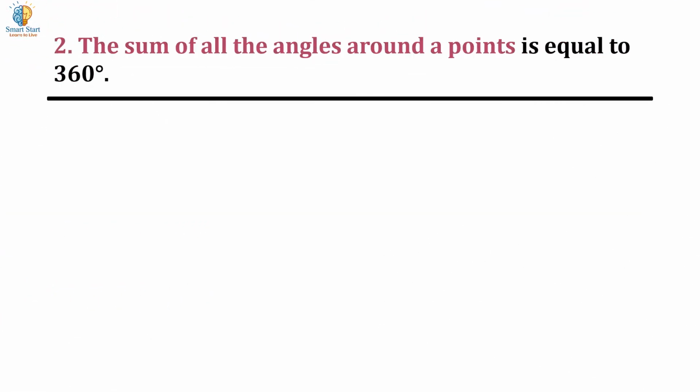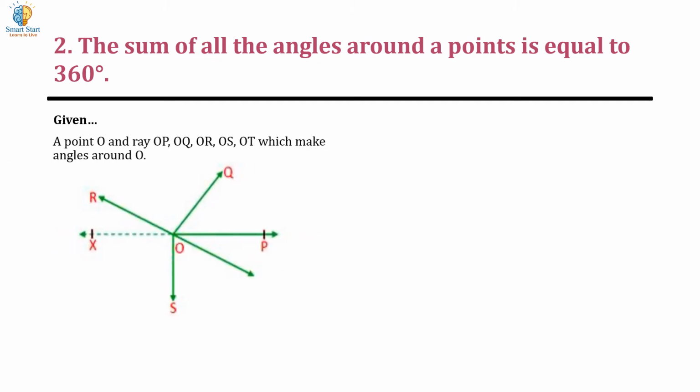Our next theorem is that the sum of all the angles around a point is equal to 360 degrees. In this statement, given is a point O and rays OP, OQ, OR, OS, OT which make angles around O. Now the construction is we draw OX opposite to the ray OP. Now we start to prove.